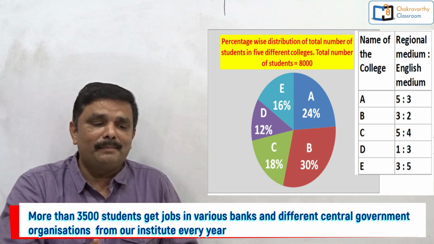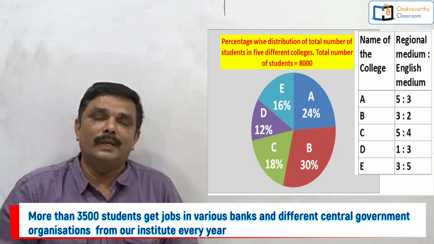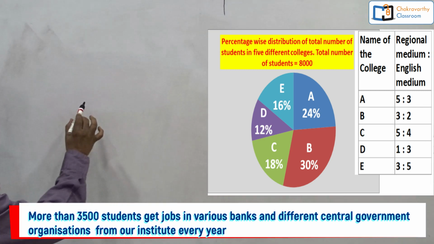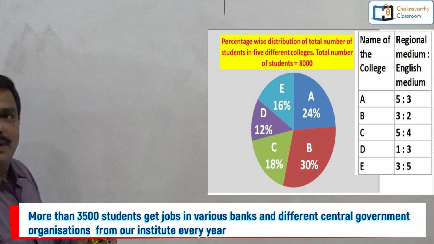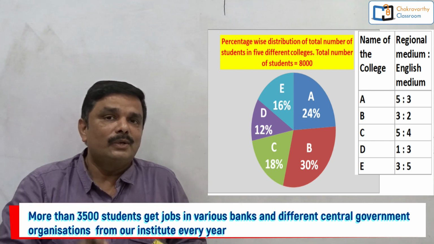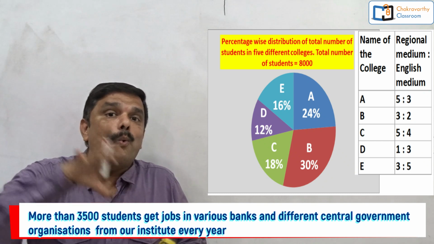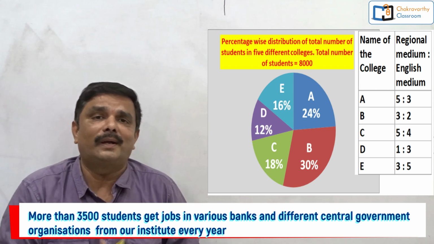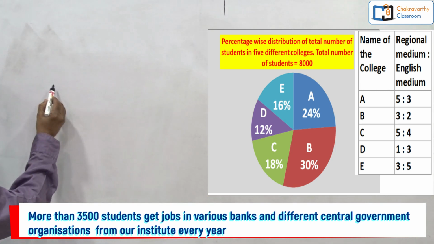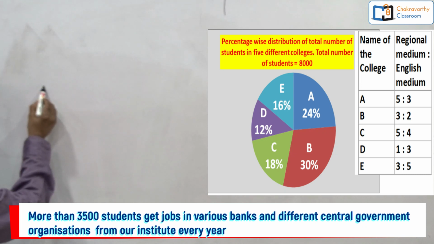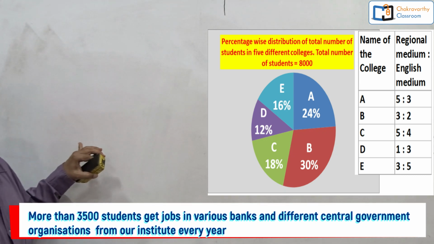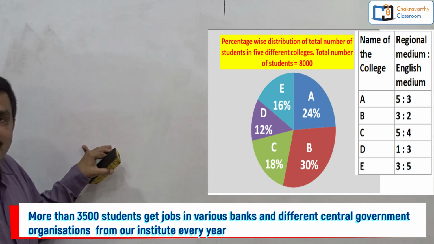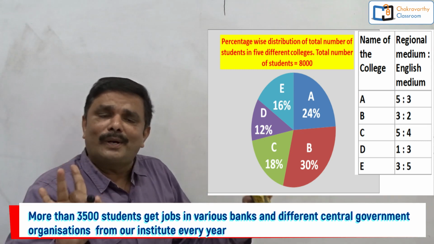Number of regional medium students in college E and D together is what percent more or less than the number of regional medium students in college A. Before starting the simplification part, students, after analyzing the question while reading only, you should come to a conclusion about what is to be found out first. Finally, what is to be found out here? They want the number of regional medium students in college D and E together is what percent more or less when compared to the number of regional medium students in college A. That is what exactly they are asking.